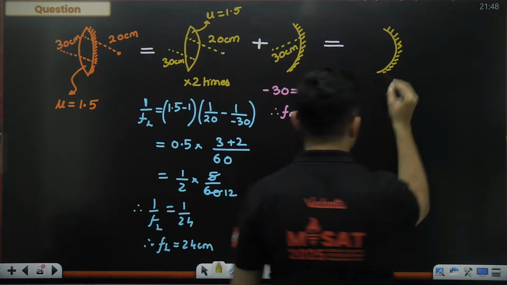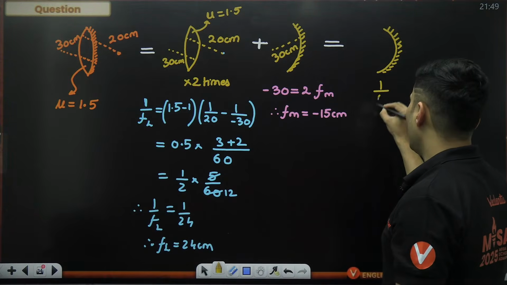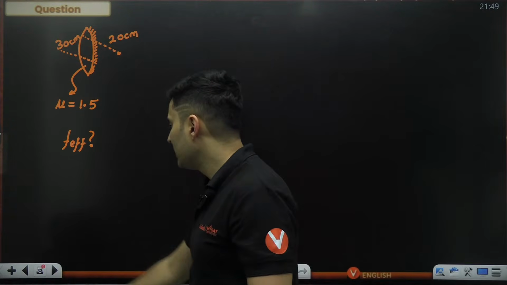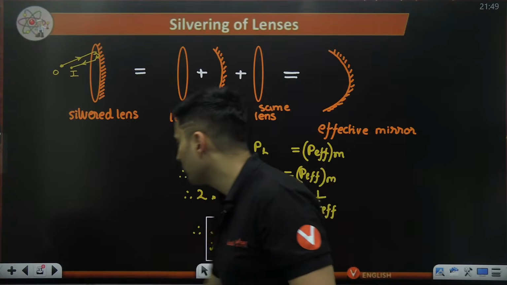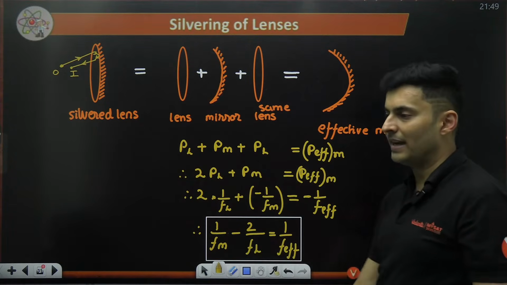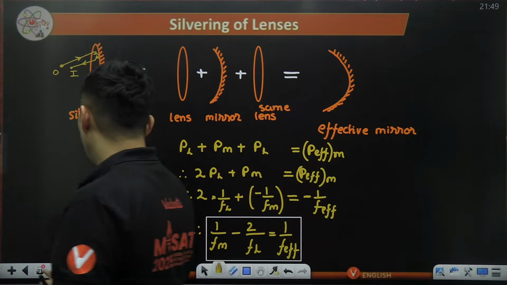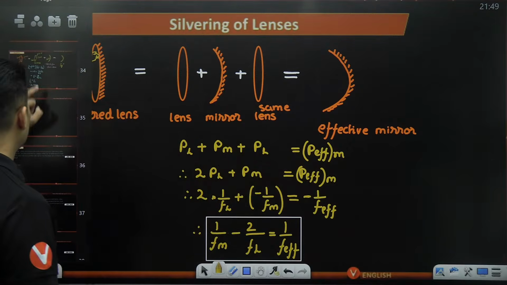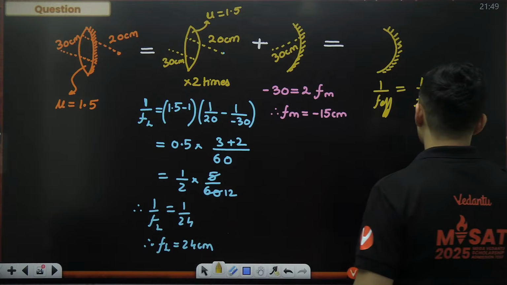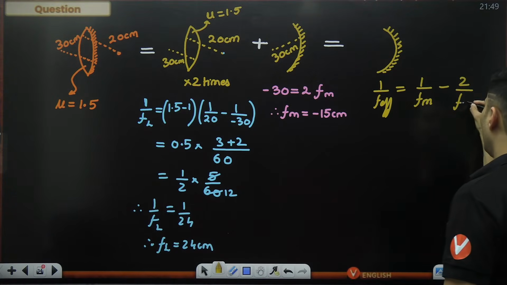Now I will go to my original formula. 1 by F effective. Remember, 1 by F effective. This was our formula. Yeah, 1 by F effective is 1 by FM minus 2 by FL. 1 by FM minus 2 by FL. Use this formula over here. 1 by FM minus 2 by FL.